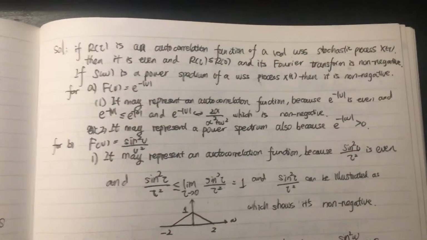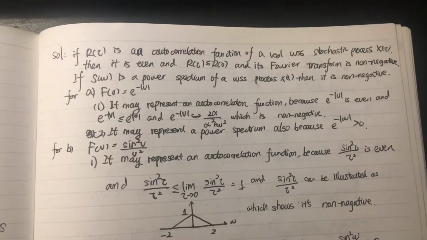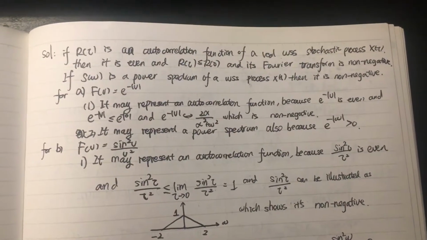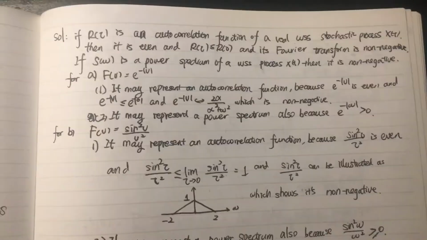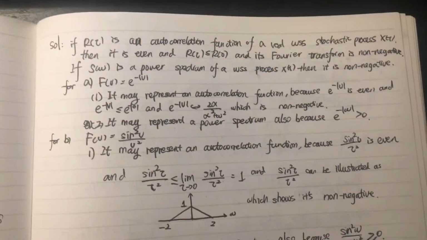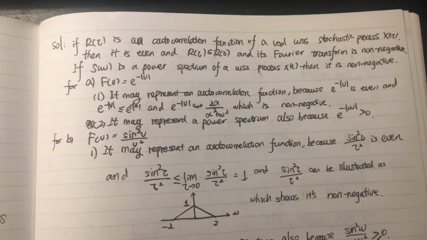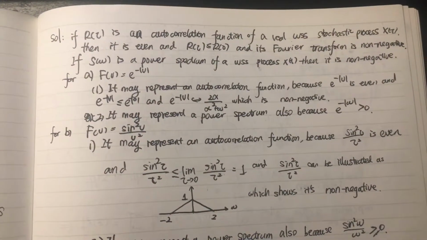As we know, if R(tau) is an autocorrelation function of a real WSS stochastic process X(t), it should be even, R(tau) is less than or equal to R(0), and its Fourier transformation should be a non-negative function.